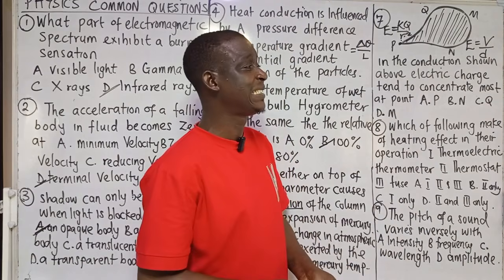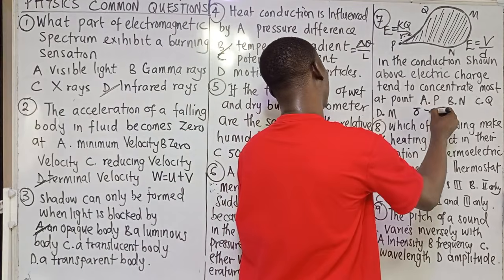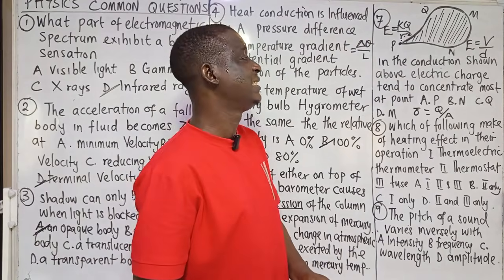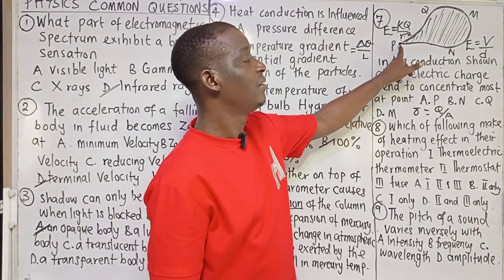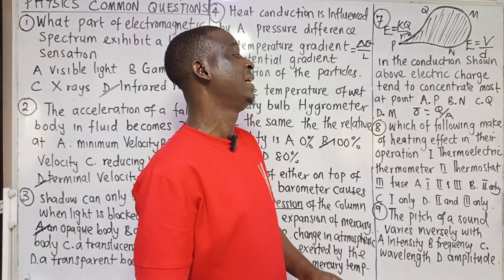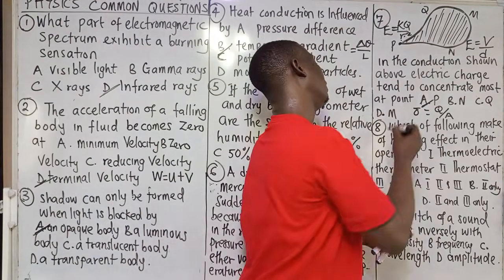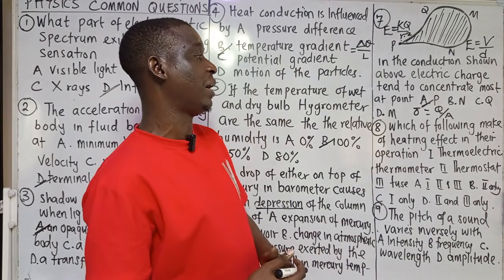Now, there's what we call charge density. Charge density is equal to charge over area. The charge density tends to be more concentrated at the point where there is sharpness, like P, or the electric charge tends to concentrate at the point where the point is very sharp. So where there is a reduced distance, in that case, we have A as our answer.